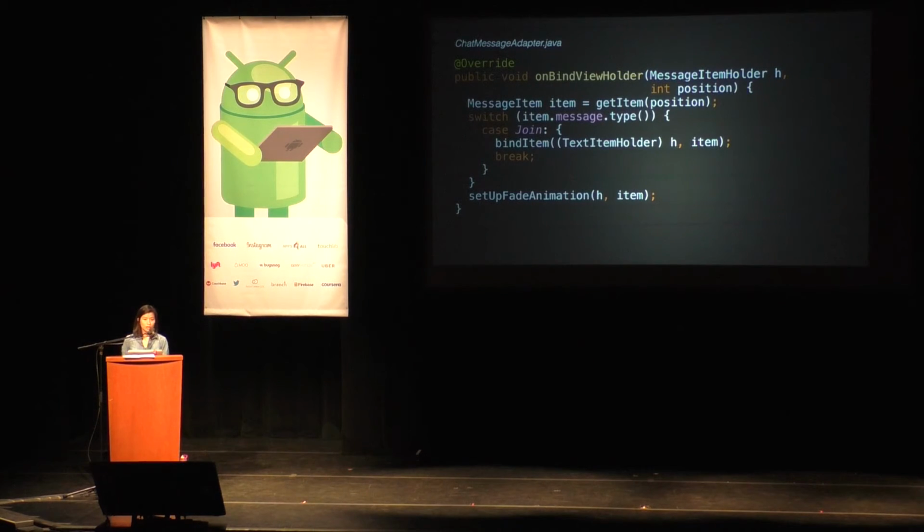This is what our onBindViewHolder code looks like. It's simply grabbing the item and then binding it. For the case of a merge operation, if a join is actually being merged with another join, what we do there is we'll set the background color to a different one. It'll be dark gray. If an item is not merged and this bind item is finding a brand new item, then we'll simply do the join with the participant color index so that you can see that. And then the last thing we do as part of the bind view holder operation is we'll set up the fade animation.